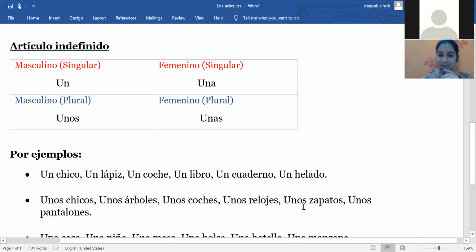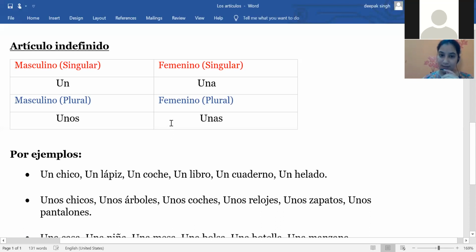And after that we have unos zapatos. Unos zapatos means some shoes. Basically, we use shoes in the plural form because we use them in a pair. So that's why we have to use unos zapatos. And the last one is unos pantalones. So this is the last example.